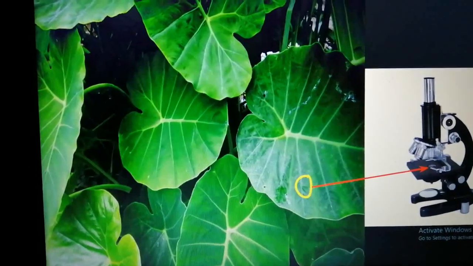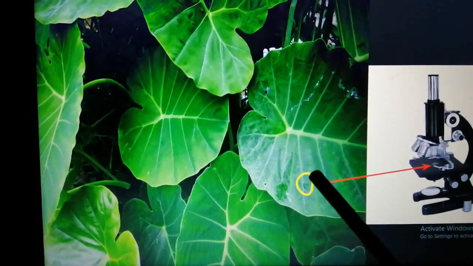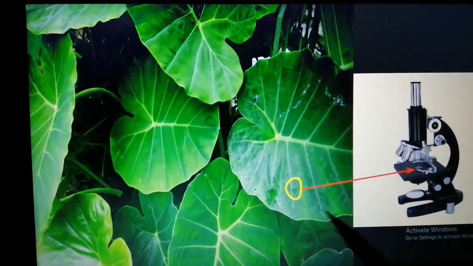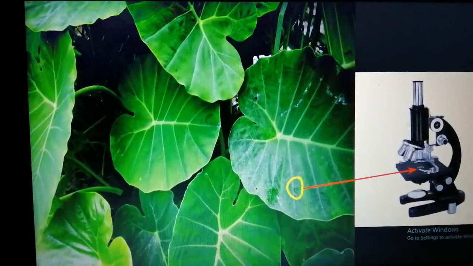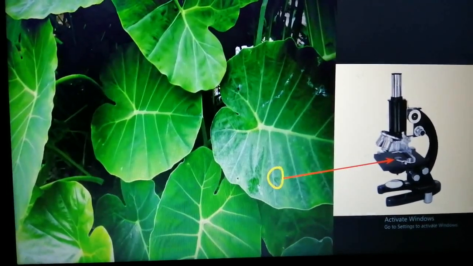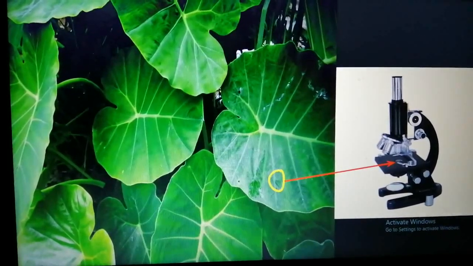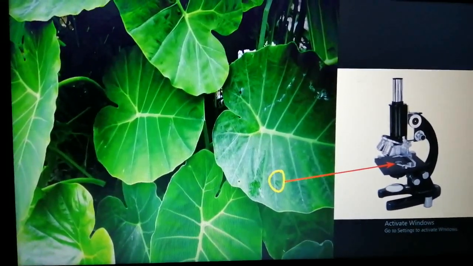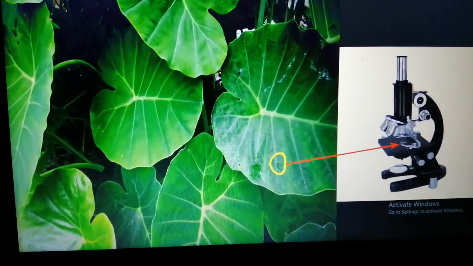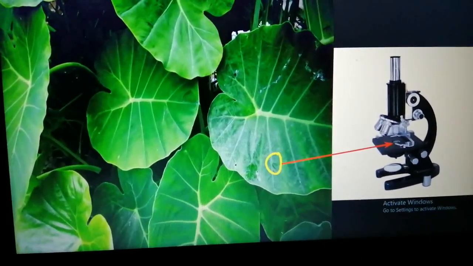So, children, if I take a very small part of the green of any green leaf and put it under the microscope, it will help me see things that I cannot see with my naked eye. Very minute, the minutest of things can be seen with the help of a microscope.